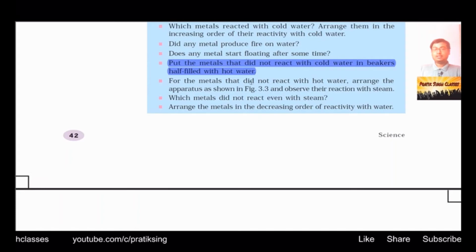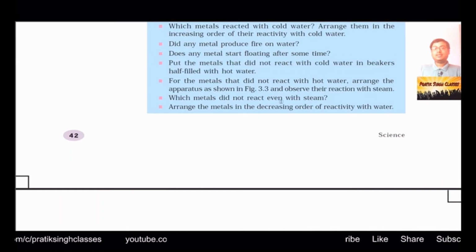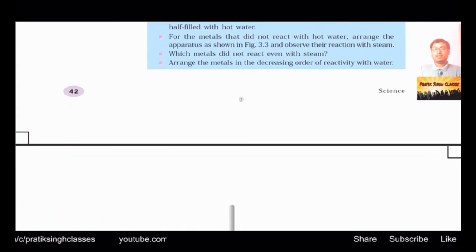For metals that did not react with hot water, arrange the apparatus as shown in figure 3.3 and observe the reaction with steam. Some of the metals will react with hot water, but some other metals will not even react with hot water. So those metals which have reacted with neither cold water nor hot water, you have to keep in contact with steam, and arrange the metals in decreasing order of reactivity with water.